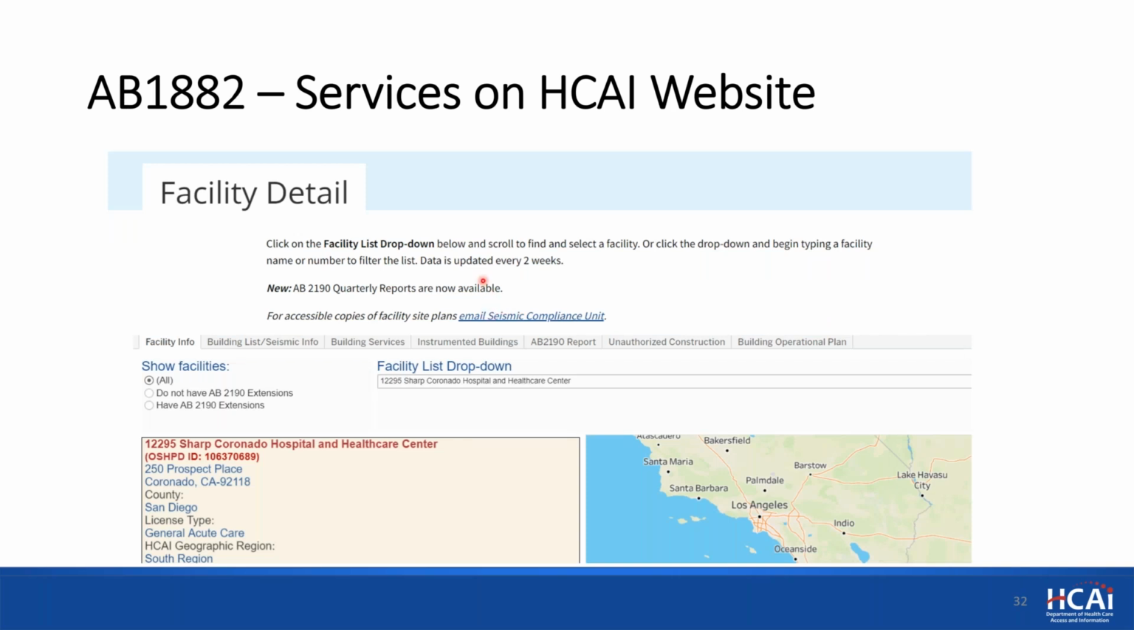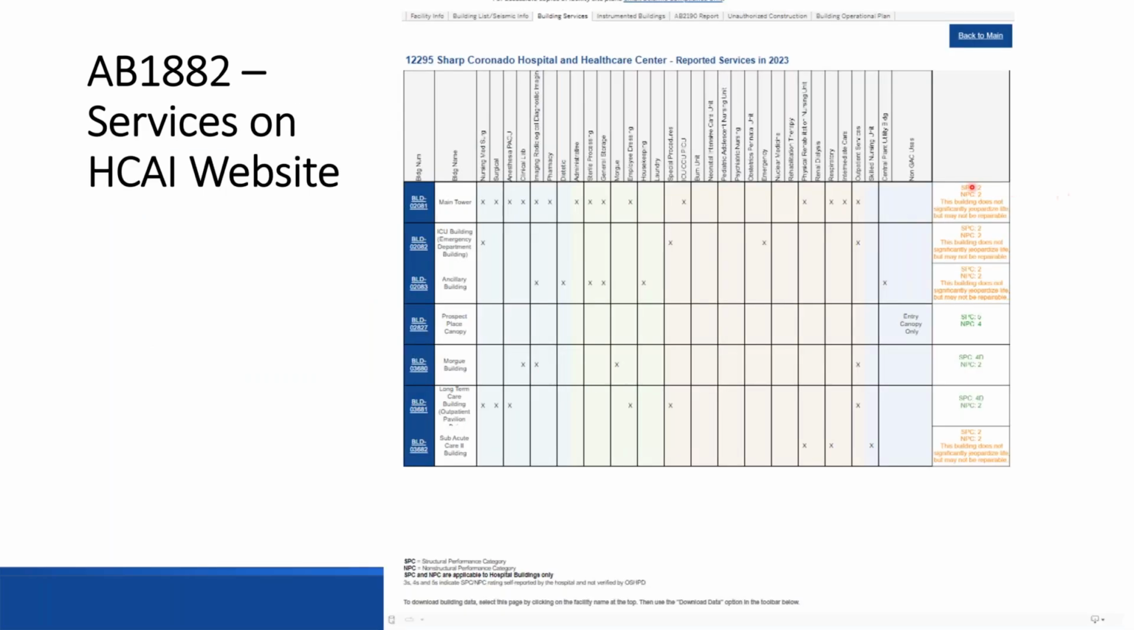So after getting that information, after we review it and accept it, then what happens? Sharp Coronado actually already submitted their reporting. And what we did is we accepted the services, and following that, we opened a new tab under our facility detail, which you will see as building services. This wasn't here before. If you click on it, this is what you're going to see. If you go to our website right now, this is visible.